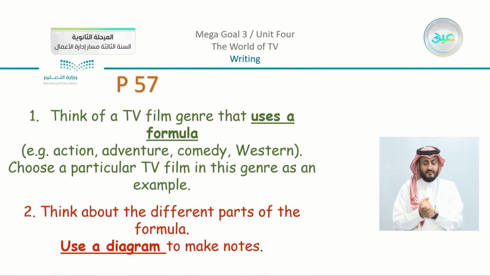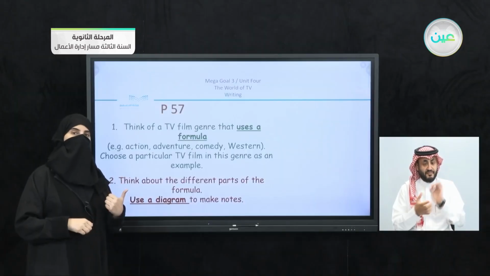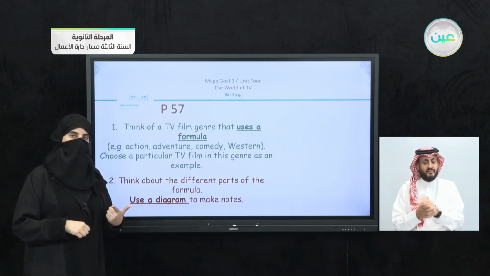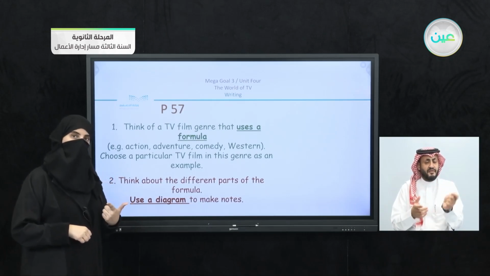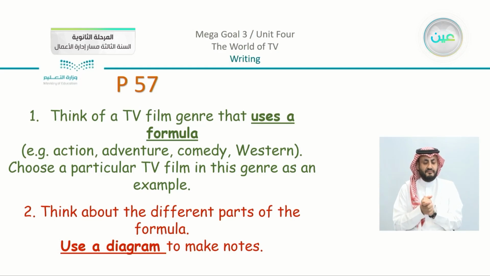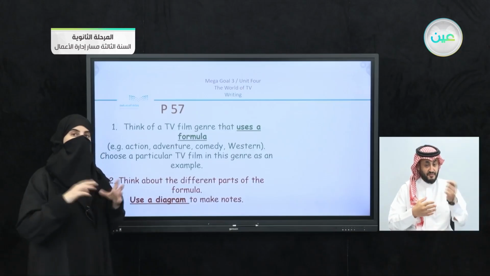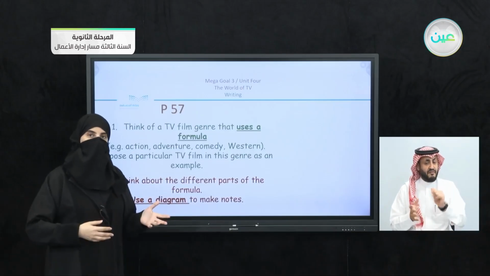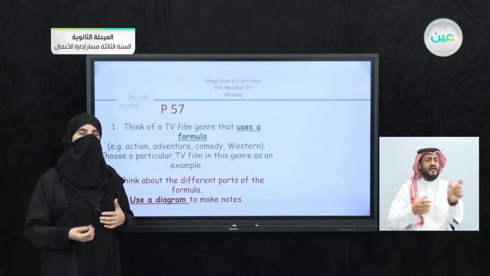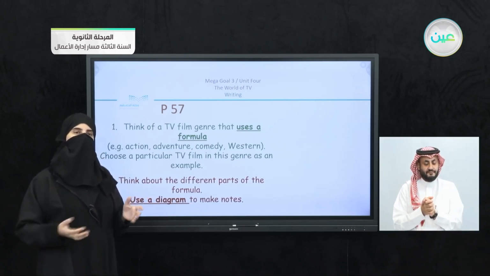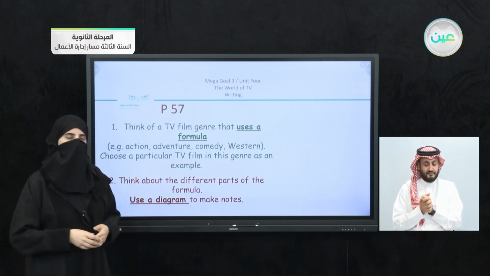For example, action, adventure, comedy, western. Choose a particular TV film in this genre as an example. So first of all, you're going to choose the genre, and then based on it, you're going to choose a TV film that you're going to write about. Number two, think about the different parts of the formula. Use a diagram to make notes. Note that you are not going to write a story. You're not going to write about the movie itself, but about the formula of the movie and the different elements that we have.